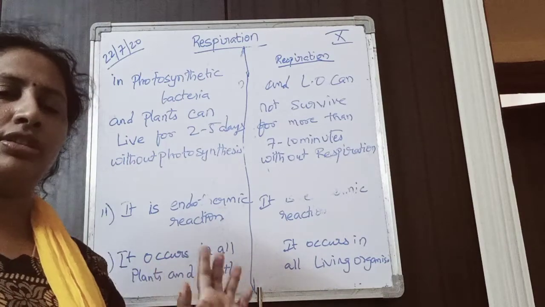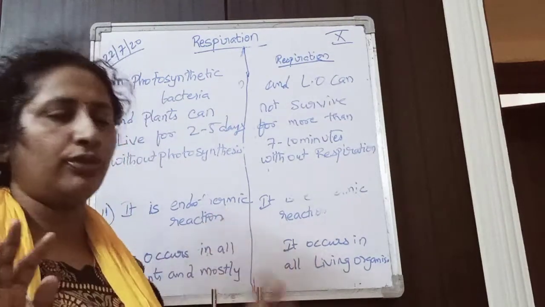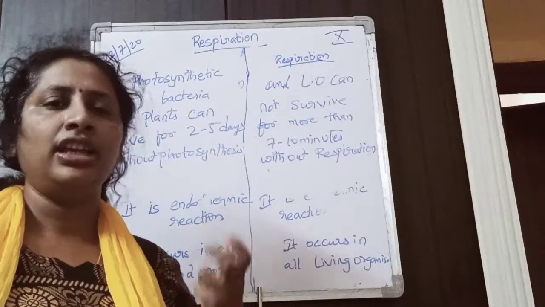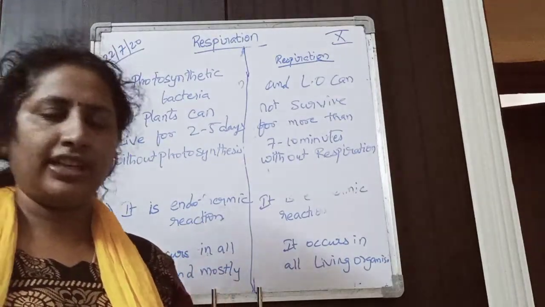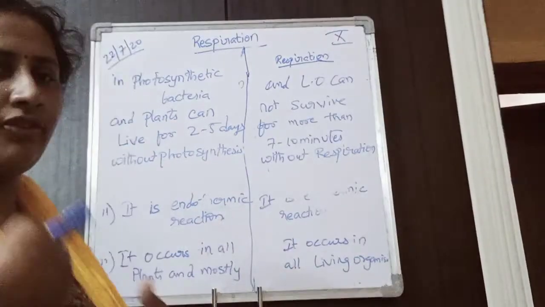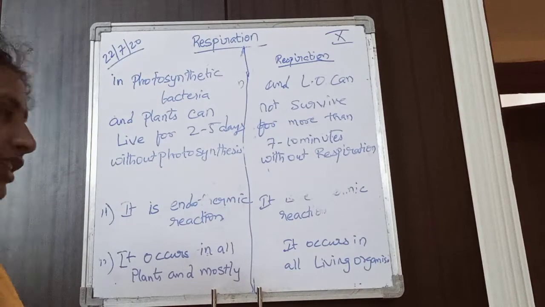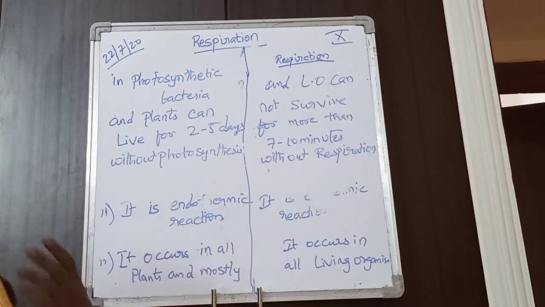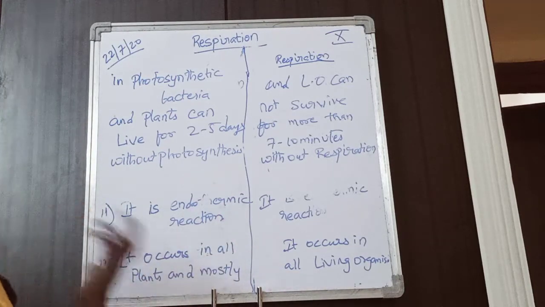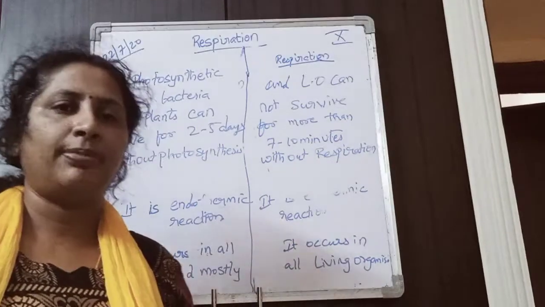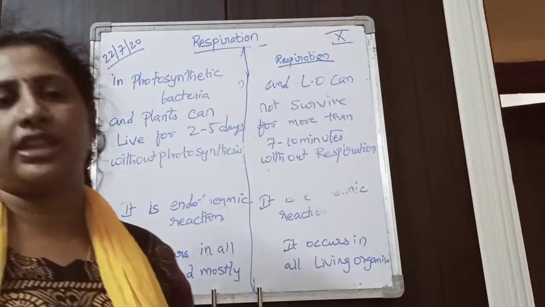It can live up to 2 to 5 days because it has some stored food inside it. When conditions are not favorable, the stored food in the plant will be utilized. So a plant can live comfortably for 2 to 5 days though photosynthesis is not occurring.